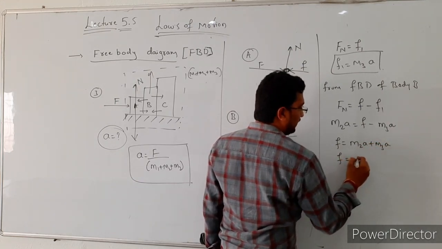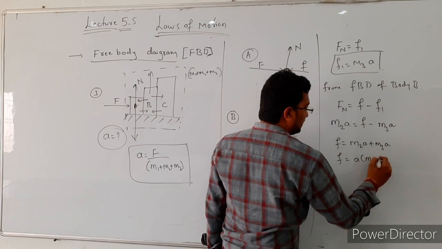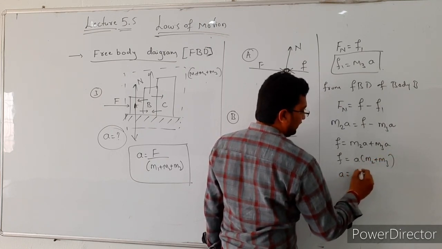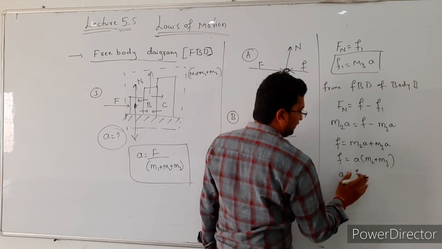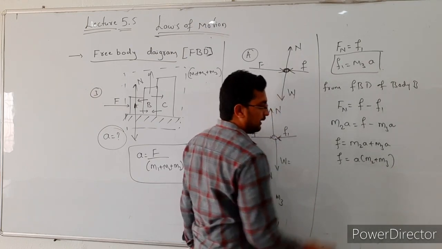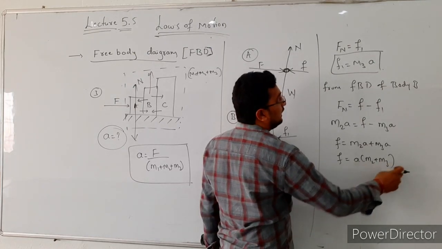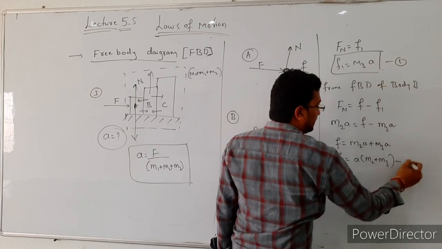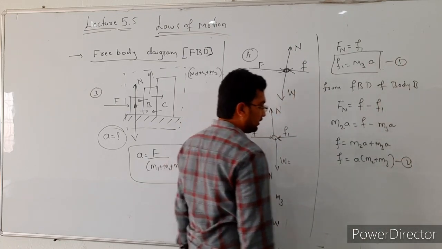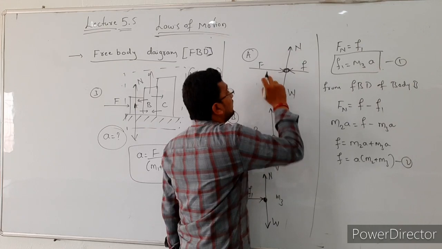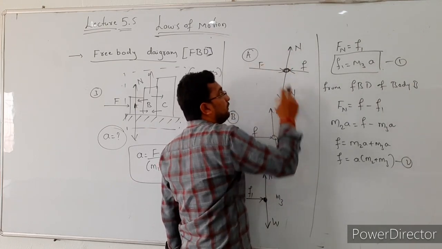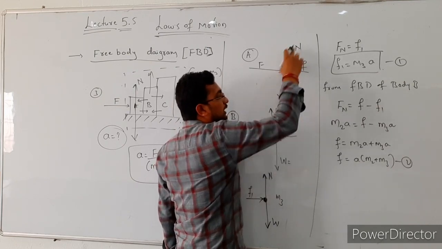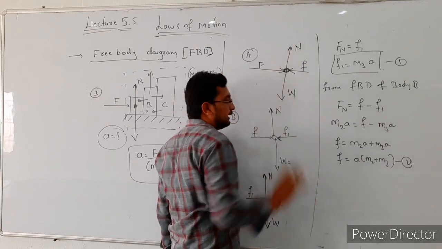Then F is equal to, taking A common, A into m2 plus m3. So this is our equation number 1 and this is our equation number 2. Next, from the free body diagram of body A, in the horizontal direction there are two forces, F and small f. These two forces are equal in magnitude but opposite in direction, so both get cancelled.